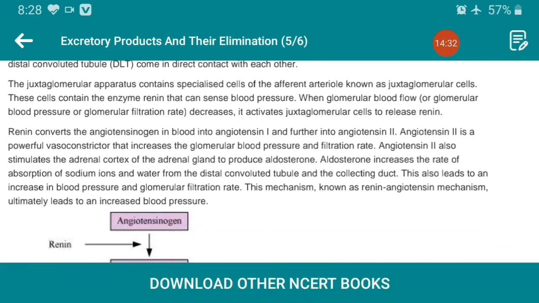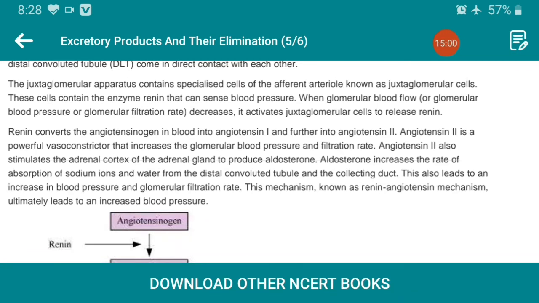Angiotensin 2 is a powerful vasoconstrictor that increases the glomerular blood pressure and filtration rate. Angiotensin 2 also stimulates the adrenal cortex of the adrenal gland to produce aldosterone. Aldosterone increases the rate of absorption of sodium ions and water from the distal convoluted tubule and the collecting duct.